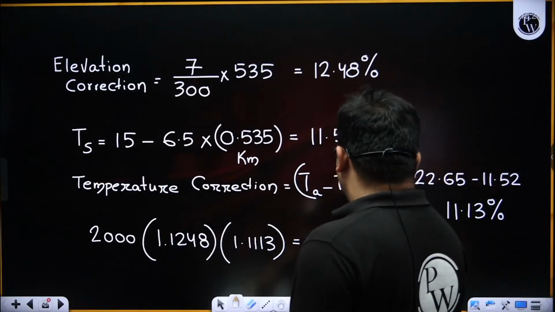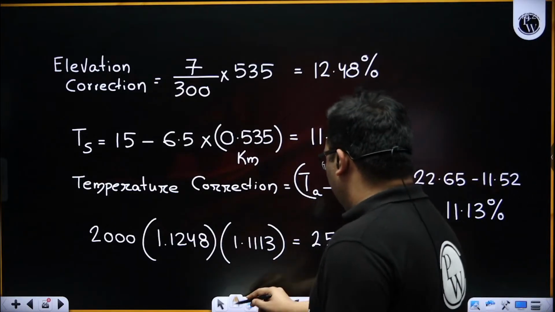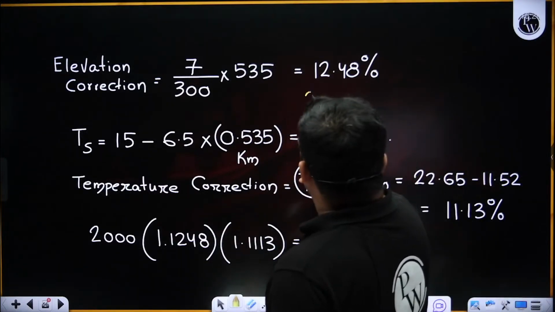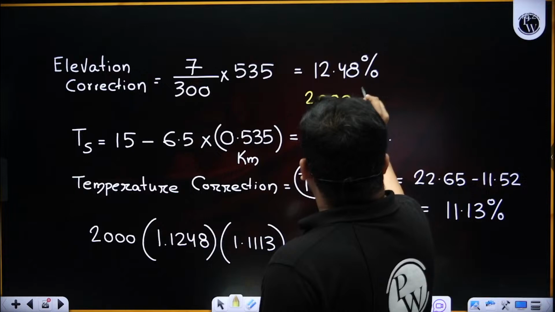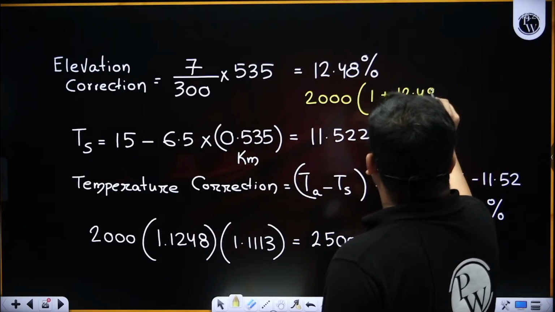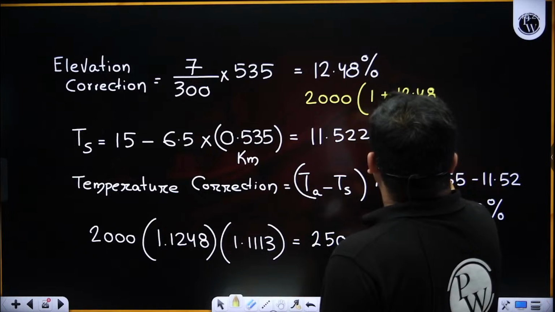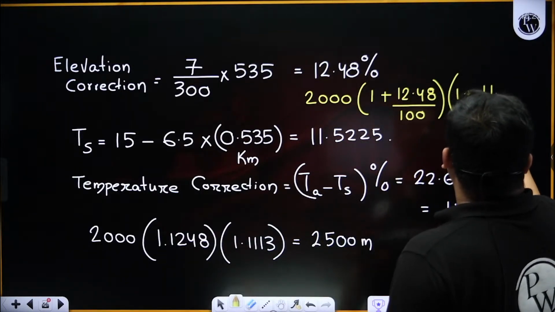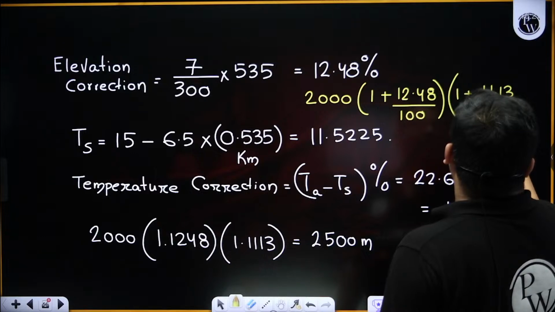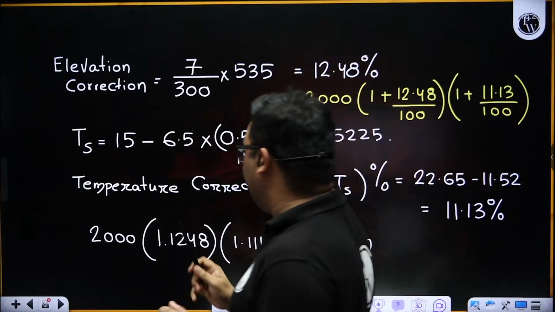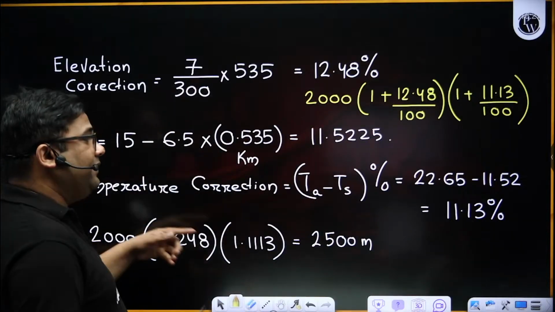How did I write this formula? Very easy. This is nothing but 2000 into (1 plus 12.48 divided by 100), then into (1 plus 11.13 divided by 100). Now here students might make a mistake: they have written temperature, so they did only for temperature.